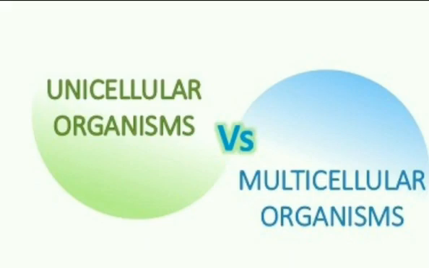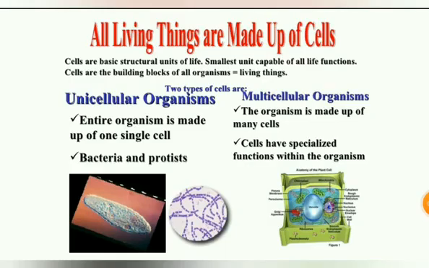Now, every multicellular organism has come from a single cell. How, you may ask? Cells divide to produce cells of their own kind, and all cells thus come from pre-existing cells. So, to recap, unicellular organisms are organisms where the entire organism is made up of just one cell, and in multicellular organisms, the organism is made up of many cells. For example, a single-celled organism such as amoeba can carry out all the functions like a multicellular organism. So, amoeba can capture its own food, digest its food, respire, excrete, grow, and reproduce.